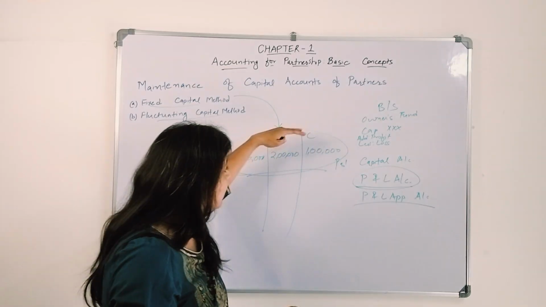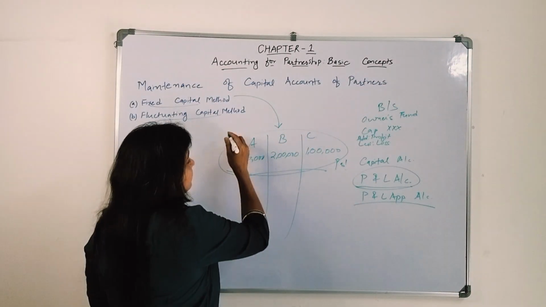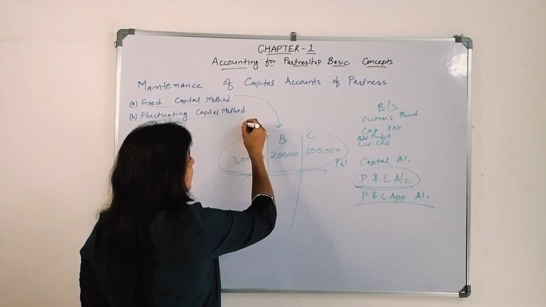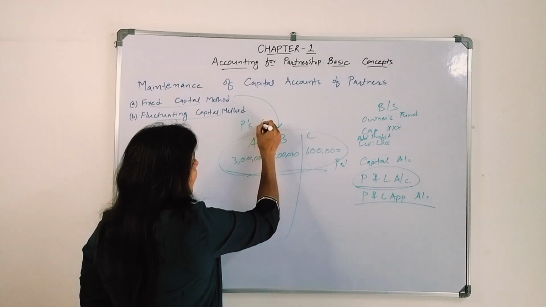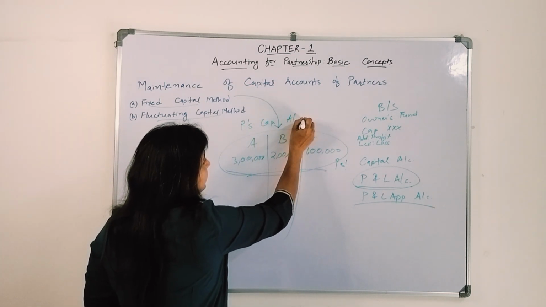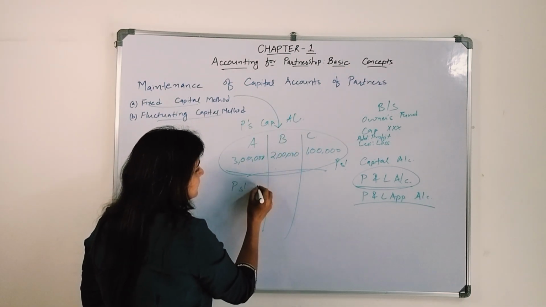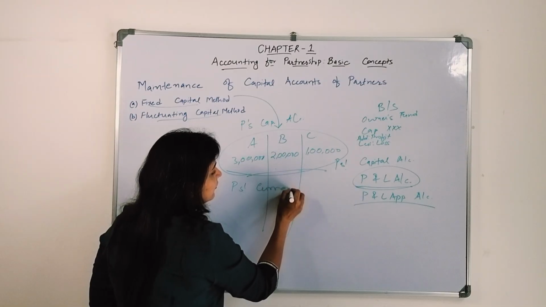For that, what do we need to prepare? We need to prepare two accounts. One is the partners' capital account and the other is the partners' current account.